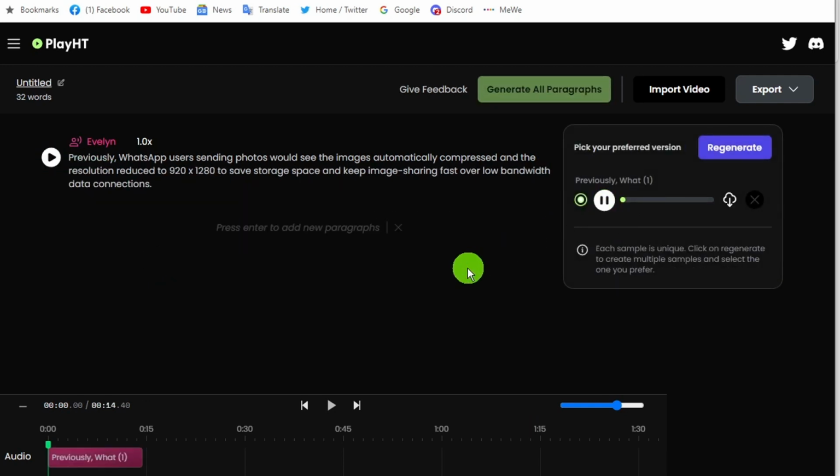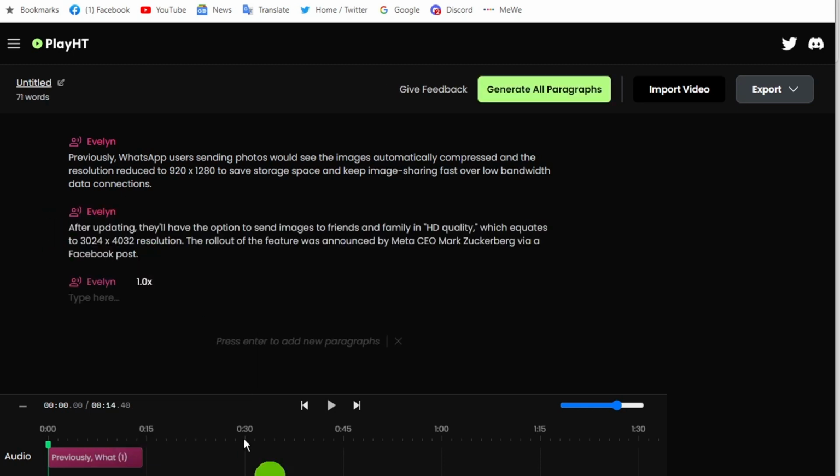Previously, check the WhatsApp voice users sending from photos would see the images automatically compressed and the resolution reduced to 920x1280 to save storage space and keep image sharing fast over low bandwidth data connections.